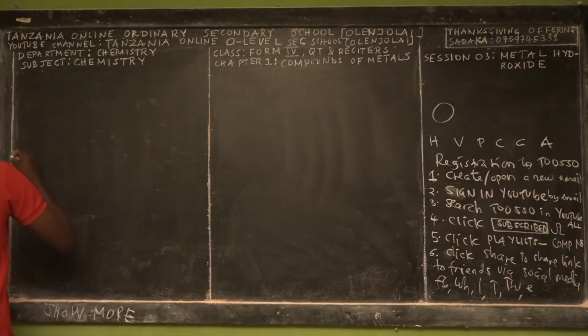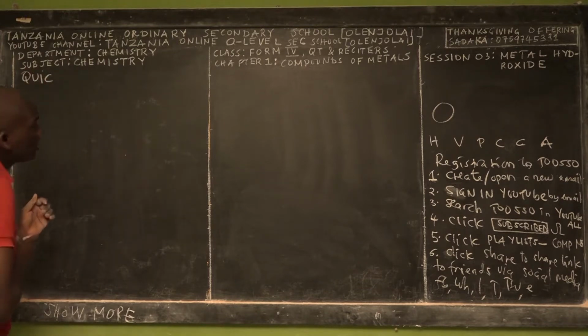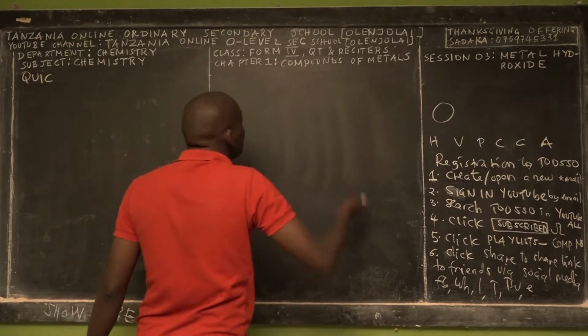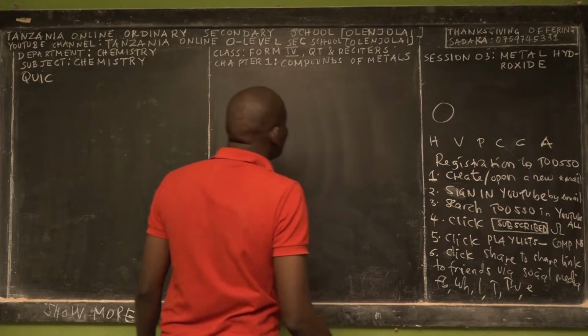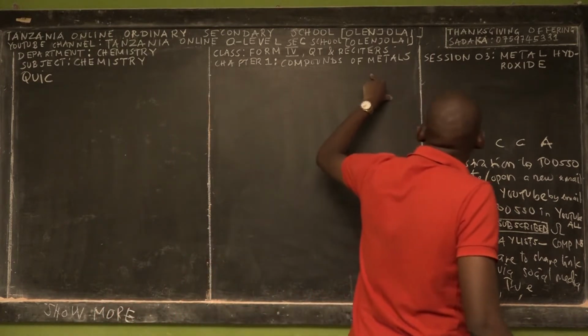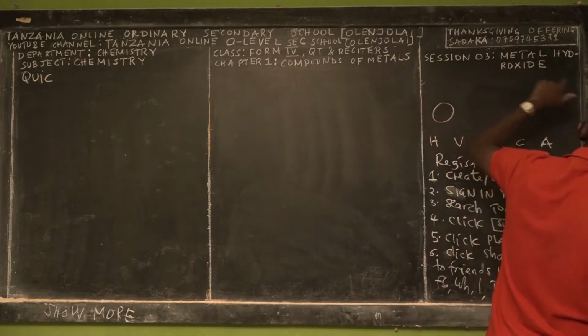So let me do a quick review of what I told you in session 2. We are in the department of chemistry. The subject is called chemistry. These contents are for pre-Form 4, Form 4, QT students, re-sitters and private candidates. And I'm teaching you chapter 1, which is called compounds of metals. And we end session 3 on metal hydroxides.